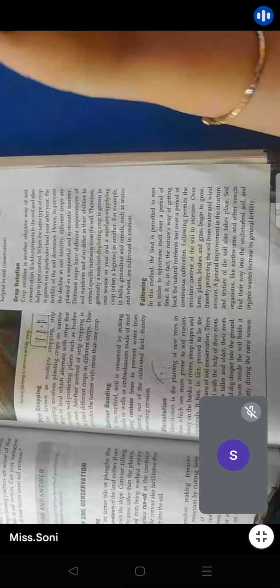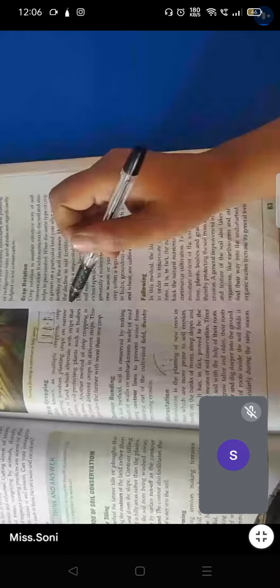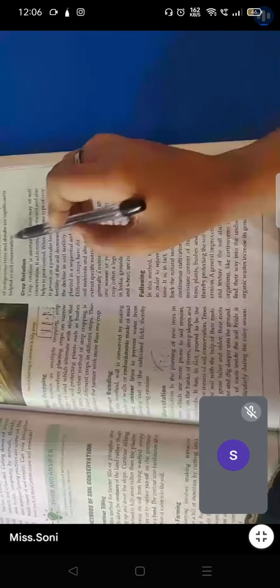Also, crops will have certain qualities which merge with the soil. Understood? So if one crop is grown again and again in the same land, then it is not getting the qualities of the other crops, or it is not getting upgraded. Same crops grown on the same land again and again stops its upgradation or growth. Crop rotation helps in the upgradation of the land, and it also gives it a break from certain kinds of fertilizers which are used on certain crops for a longer period of time or in an ample amount. Clear?